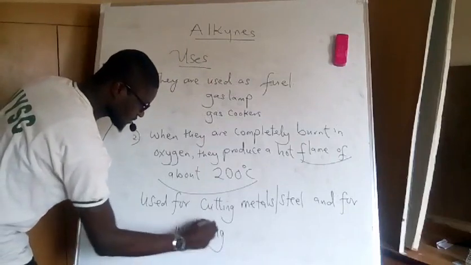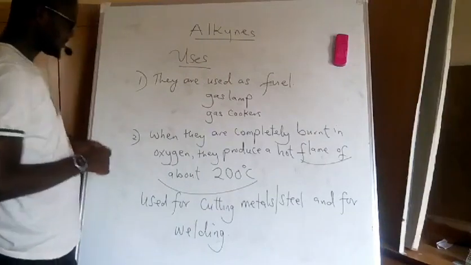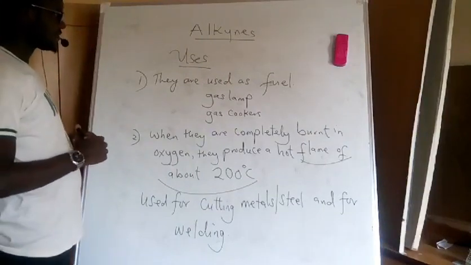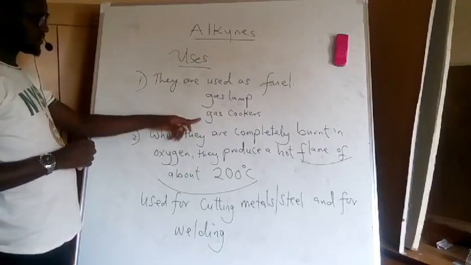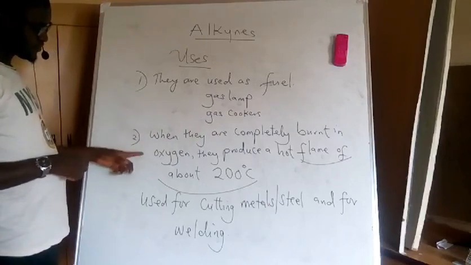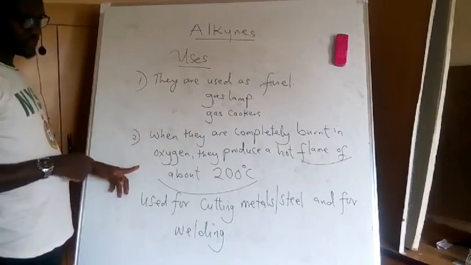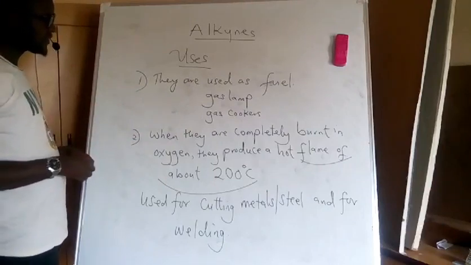So you see, it is used for coating metals and steel, and it is used for welding of the metals and steel. So these are very good uses of alkynes. They are used as fuel in gas cookers, gas lamps, in lighters, and they are used for coating metals. They are used for welding metals and steel.